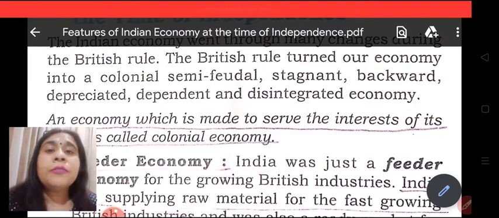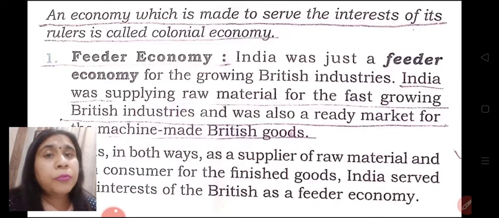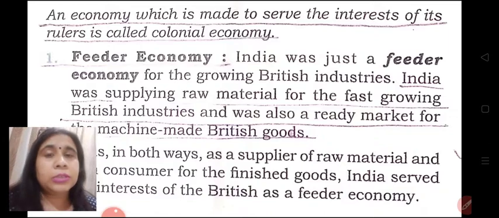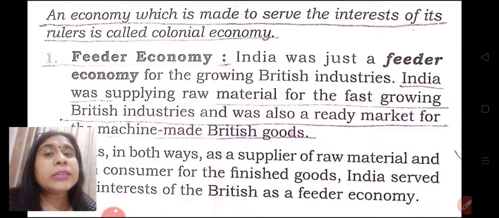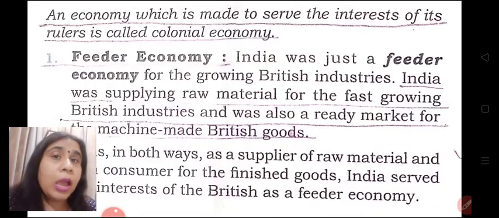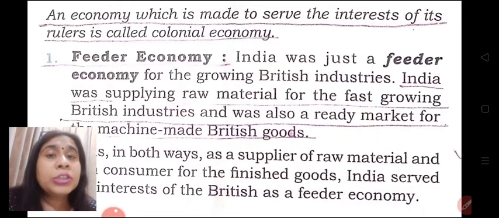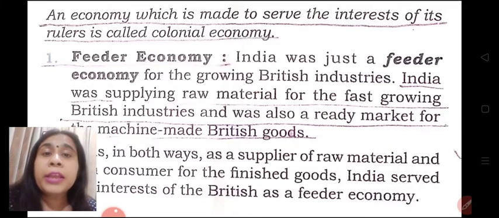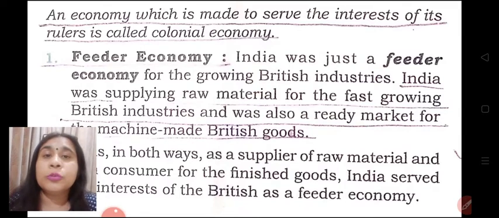Now let's learn the features one by one. Our economy was said to be a feeder economy. Feeding whom? Feeding the British industries. Industrialization, that is, development of the secondary sector, was going on in Britain, and the maximum population of our nation was dependent on agricultural activities. So Britishers received raw materials from India and supplied them for the development of their secondary sector in Britain.